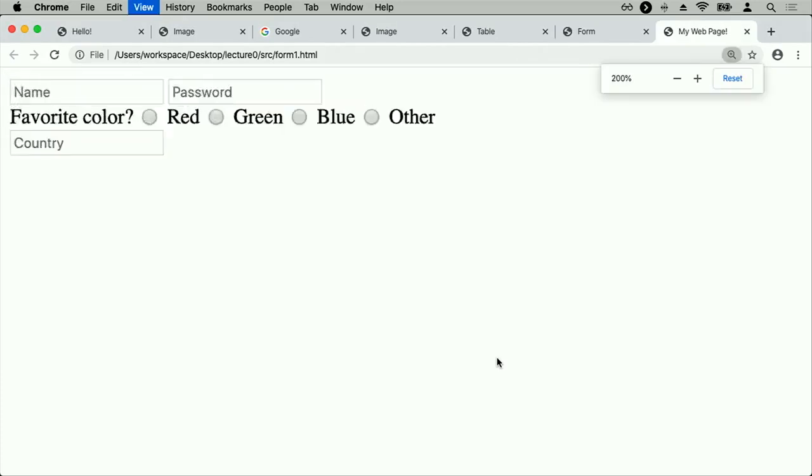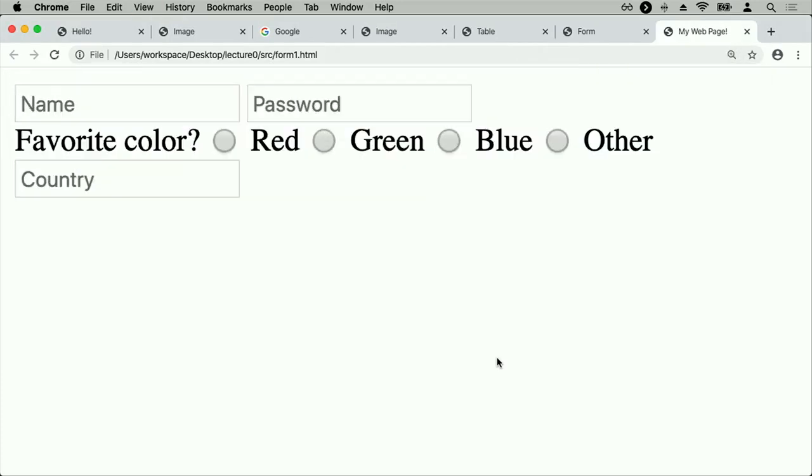So now if I open up form1.html, here's what that form ultimately looks like. I can here, inside of the name field, again, that word name shows up because it's the placeholder. I can type in my name here. And inside of the password field, anything I type is going to show up as just little dots instead of the actual characters, because the type of that input field was password instead of the type being text. In favorite color, I now have the ability to choose between various different favorite color options in a radio button format. I choose from one of a number of options.